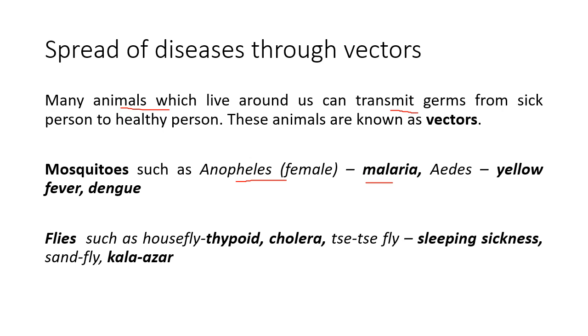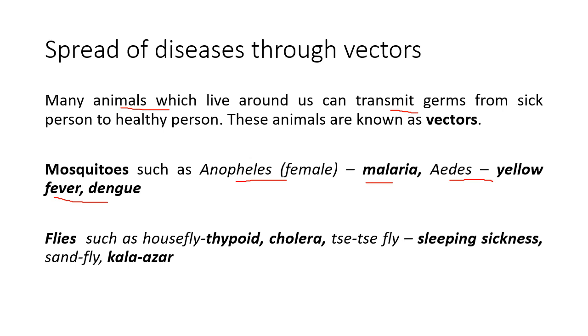Then we have the Aedes mosquito, which spreads yellow fever and dengue. So the Aedes mosquito is different from the Anopheles mosquito. It lives in clean water and doesn't fly very high, and it is of a different color than the normal Anopheles mosquito. So that is also a vector.